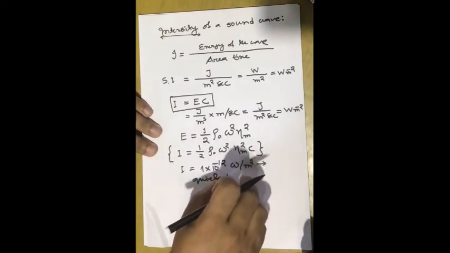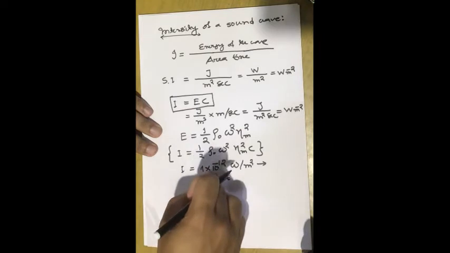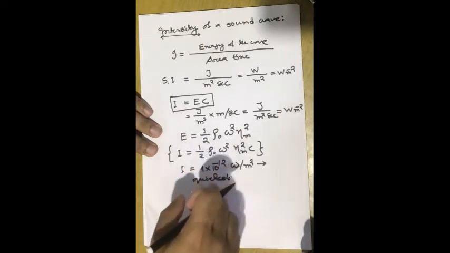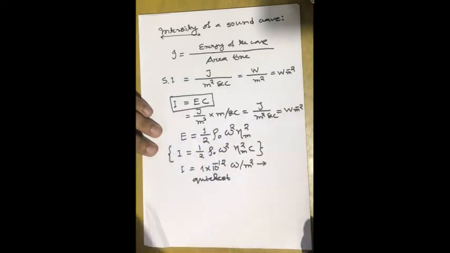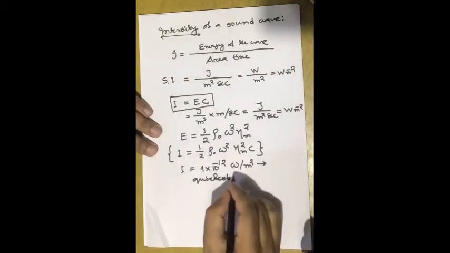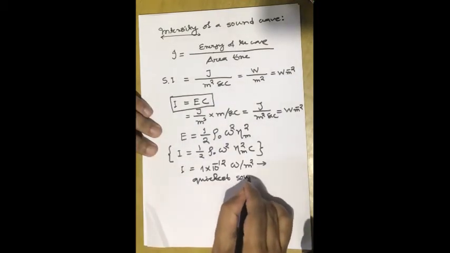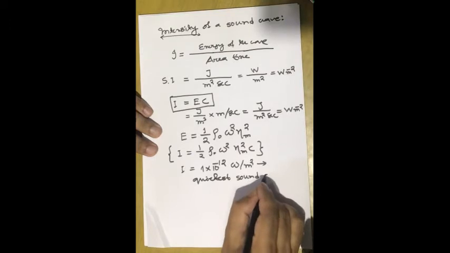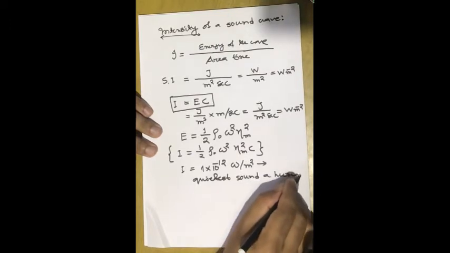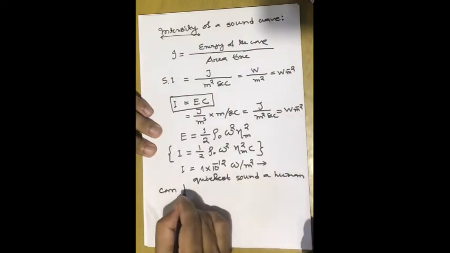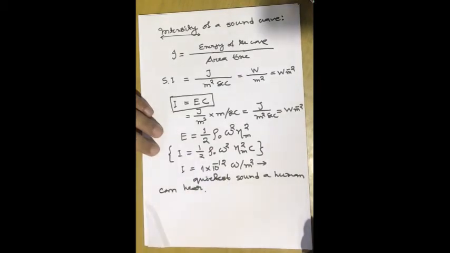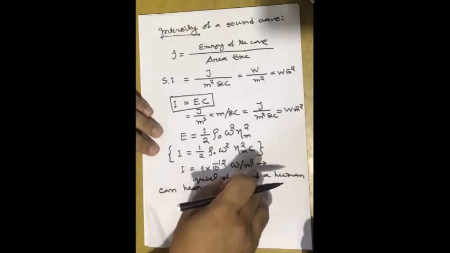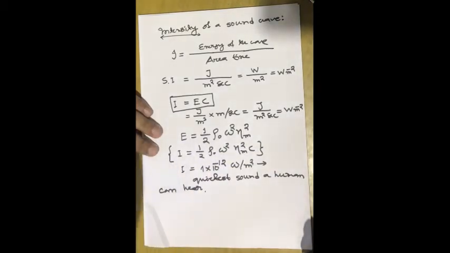This is 1 divided by 10 to the power 12, so it's a very small unit. You see the unit is so small that it's very difficult for us to imagine.